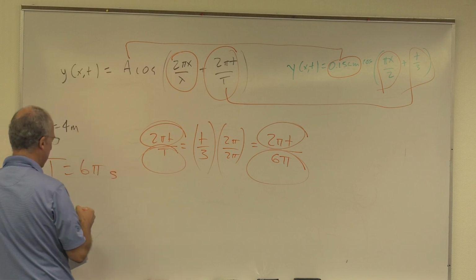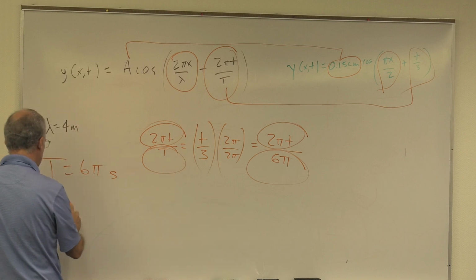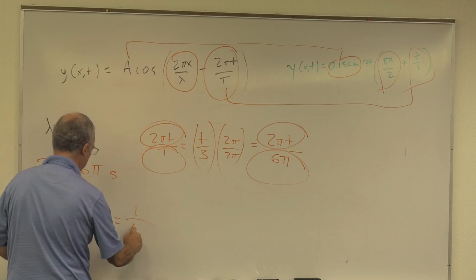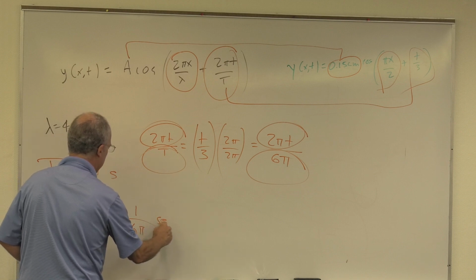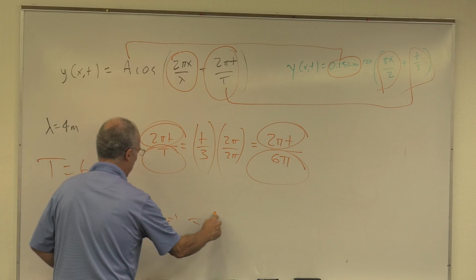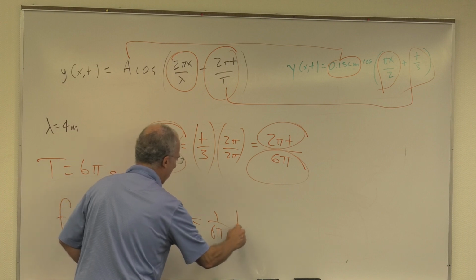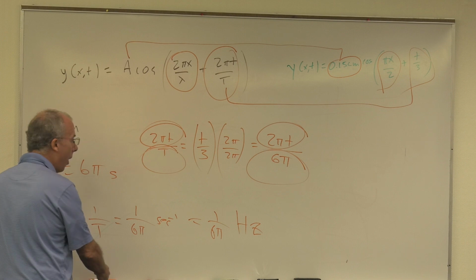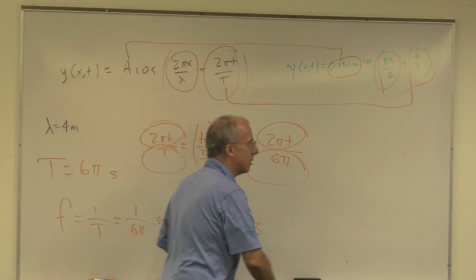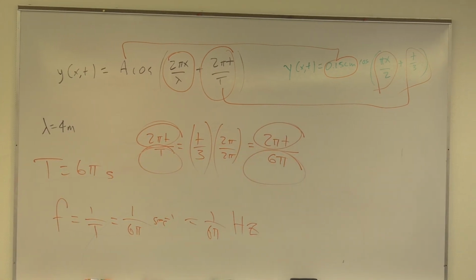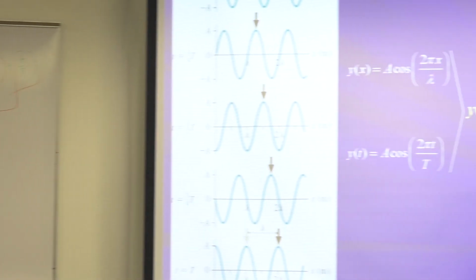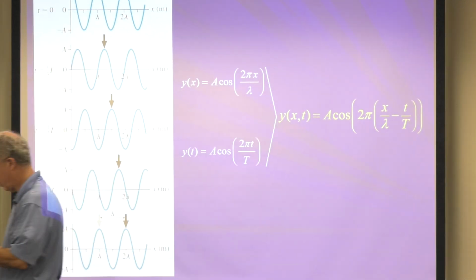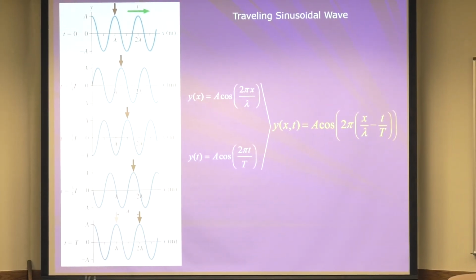This is in seconds. Then frequency is 1 over the period, so it's 1 over 6 pi seconds to the negative 1 power. We can say 1 over 6 pi hertz, because a hertz is an inverse second. So there you go. That's what I mean. This is really nice because you can easily pick off the lambda and the period without doing a whole lot of work. All right, let's quit.